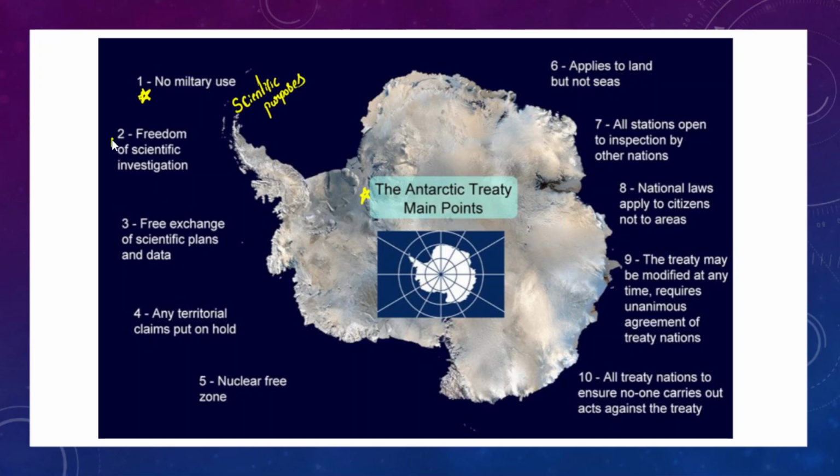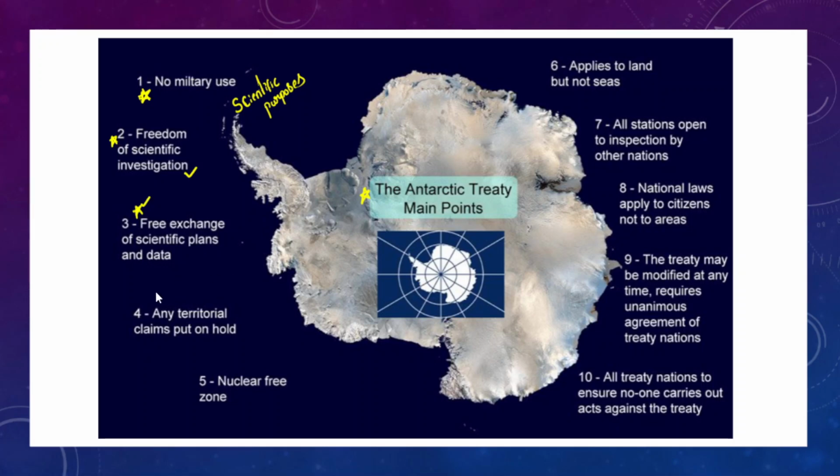After that, we need to talk about the scientific aspect of the Antarctic Treaty. Freedom of scientific investigation is allowed to every party of the treaty. Along with India, different other countries have established their research stations in Antarctica. Therefore, all these countries can freely exchange scientific data, scientific plans, and information about their observatories with other members of the Antarctic Treaty.